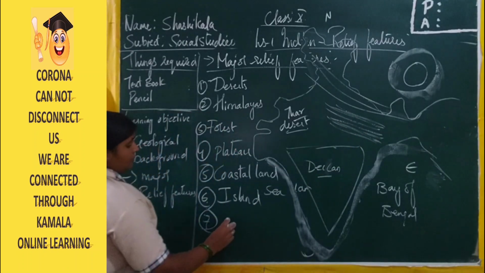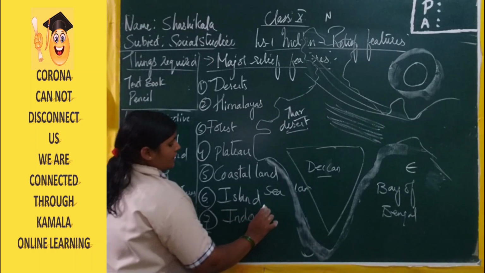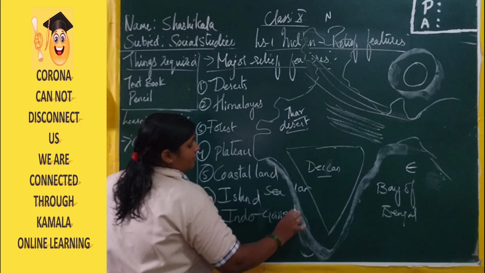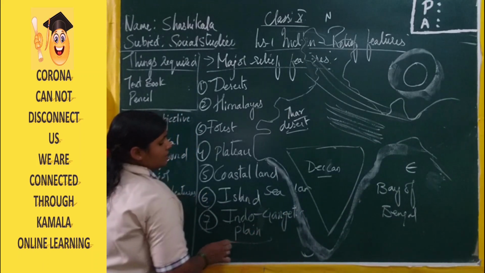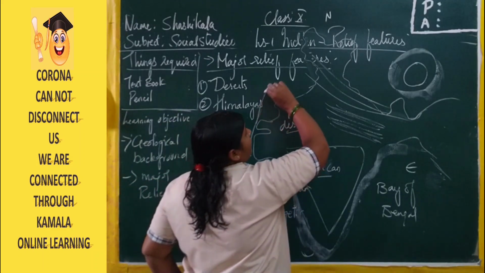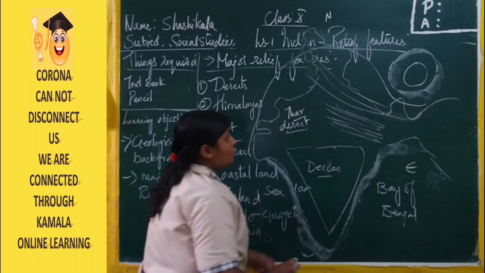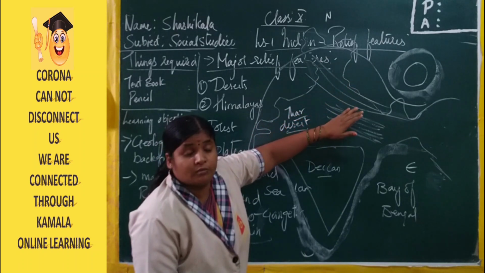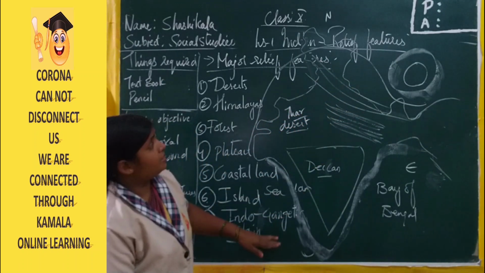So that is the Indo-Gangetic plains. Why do we call it the Indo-Gangetic plains? The river Indus will join from here, going across Jammu Kashmir and comes like this. So here the Indus river and the Ganga river are helpful for the formation of the plains. So we are calling it the Indo-Gangetic plains.